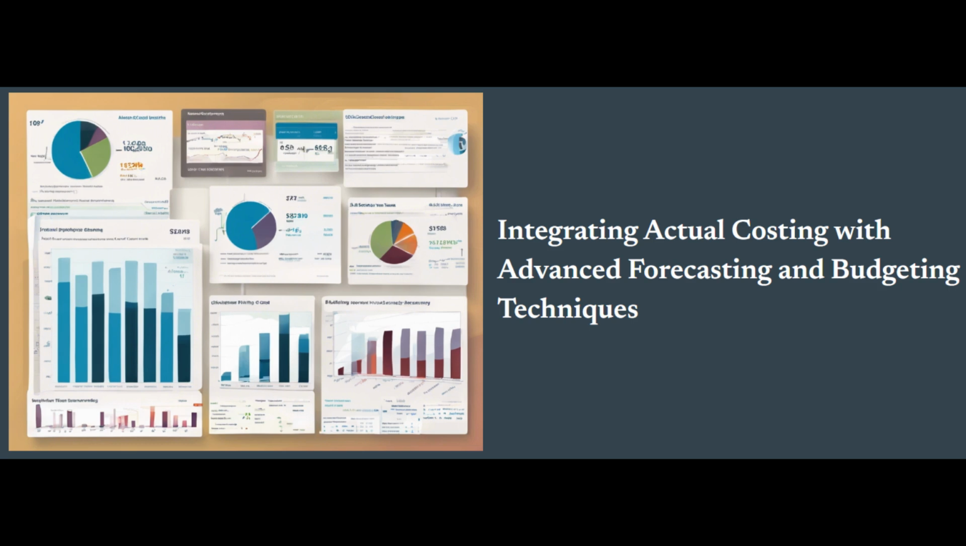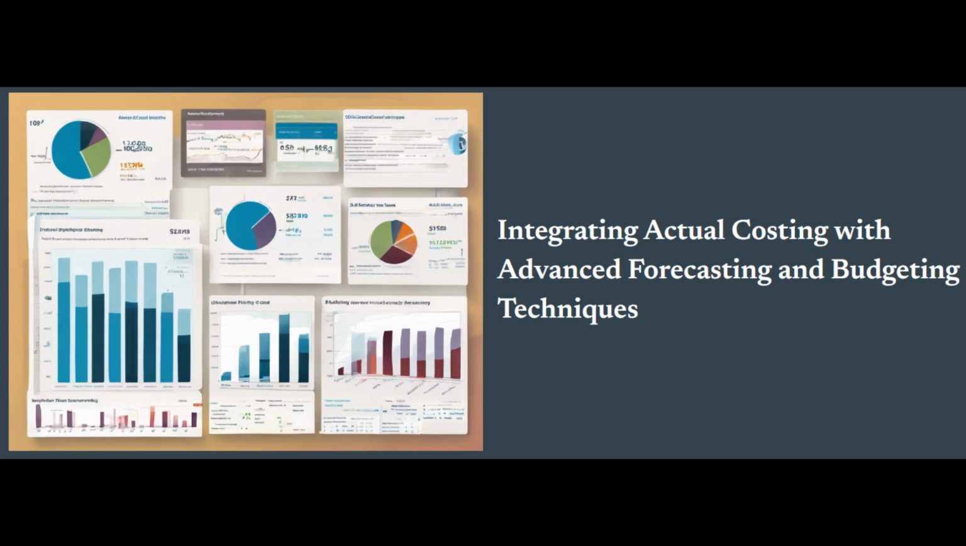The success of this initiative was largely attributable to the strong collaboration between the finance, accounting, and operations teams at ABC Manufacturing. By fostering a shared understanding of the value of integrating actual costing with advanced forecasting techniques, the company was able to overcome cultural and technological challenges and unlock the full potential of this strategic integration.